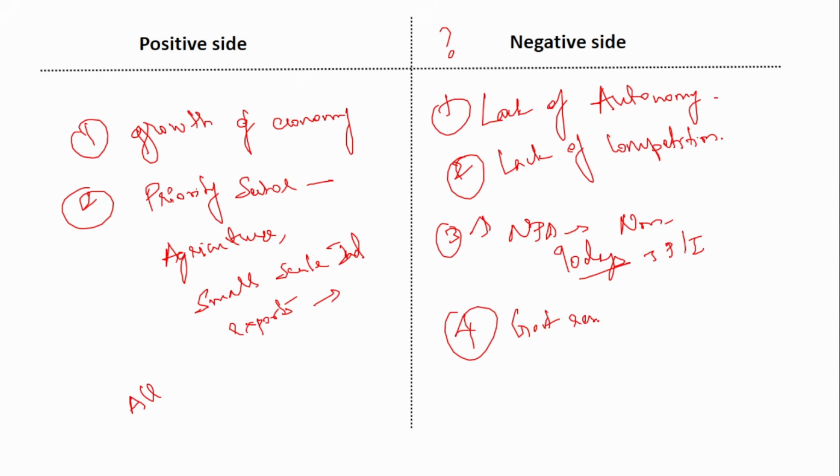Next is drain on the government's resources. You know that huge capital is required for any business, even for banking business. Now, who puts in this capital? The owners. In this case, the major shareholder is the government. So when banks need capital, the government has to provide it from their side. This led to the drain on the government's resources because they had to invest a significant amount of public funds in the banks, which could have been used for other developmental projects. That is why a huge drain of government resources was observed, and all these come under the negative side of the nationalization of the banks.